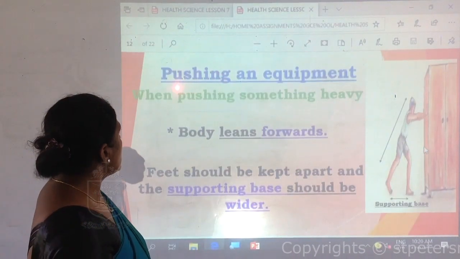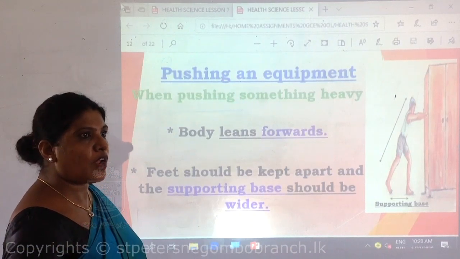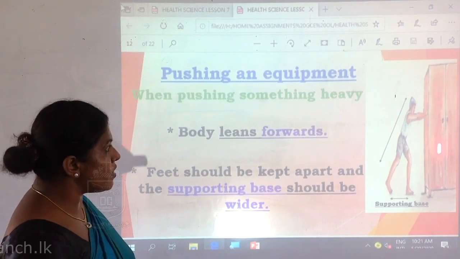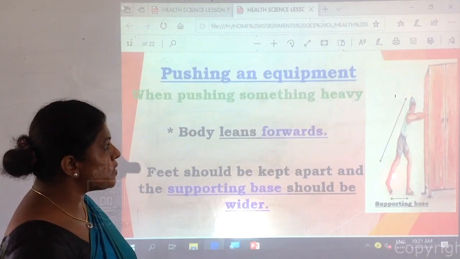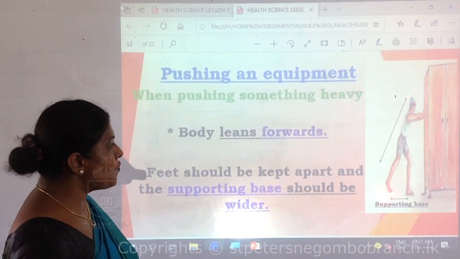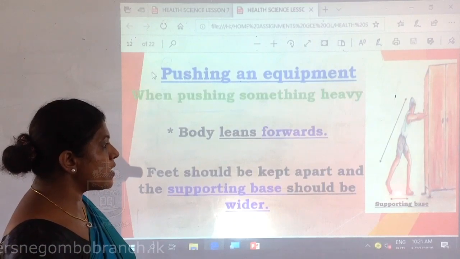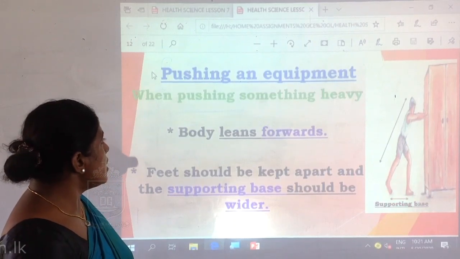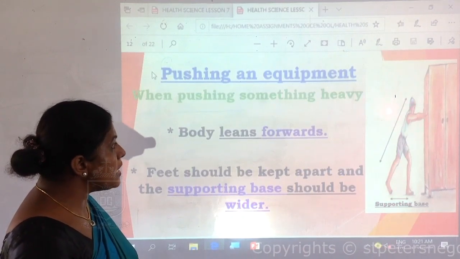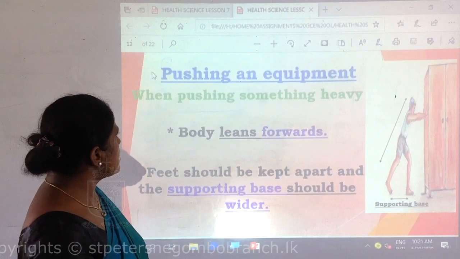First we will see the basic principles to be applied when you push an object. Here you can see this object is heavy. This person is pushing the object. Look at his head and the torso. They are in a straight line. And feet. Between the two legs, there is a space. This is known as the supporting base. Definitely, there should be a wider supporting base and the body should lean forward, angled forward.